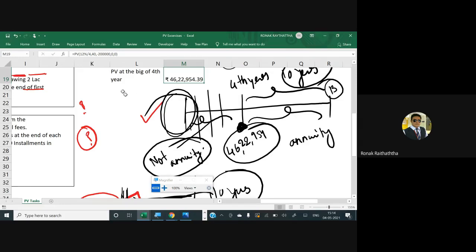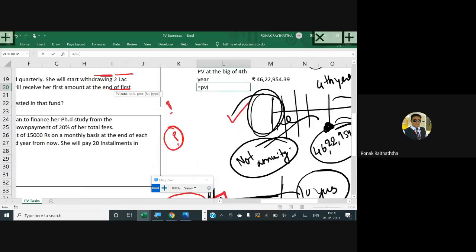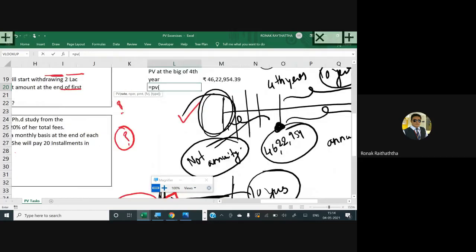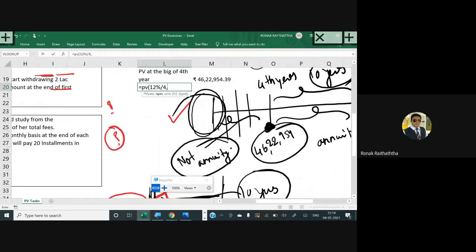So what I do is I'm going over there again in the formula of equal to PV, opening the bracket. The rate will remain same, 12%, be divided by 4, comma, number of periods will be only this period now, only this 3 years, which is the deferment period. And in this 3 years, my friends, you have how many number of quarters? 3 multiplied by 4, so 12 quarters will be there, right? For which the interest will get accrued and will get deposited in your fund account, comma,